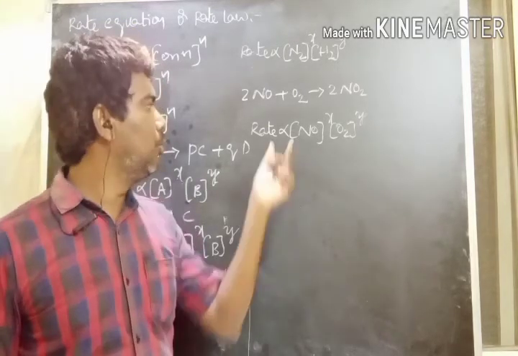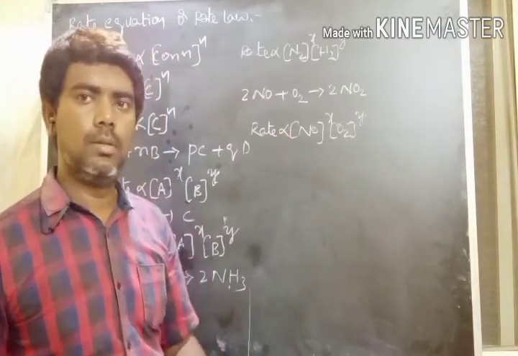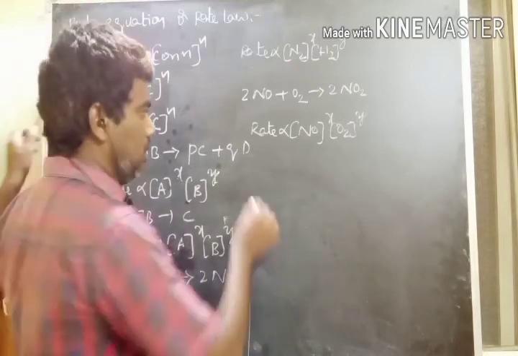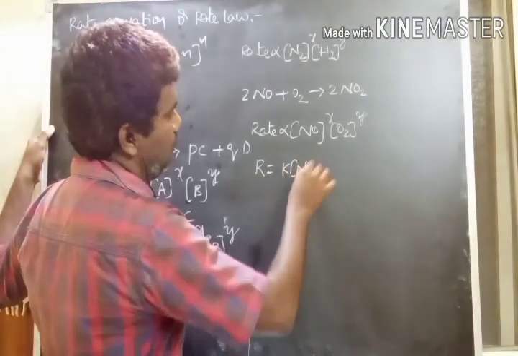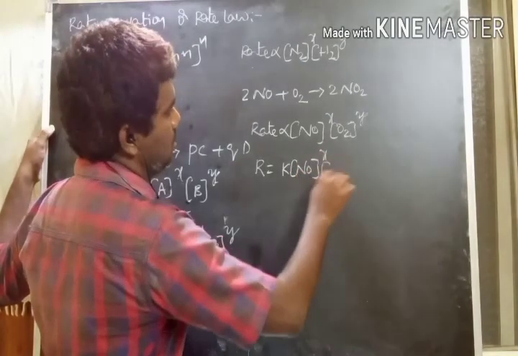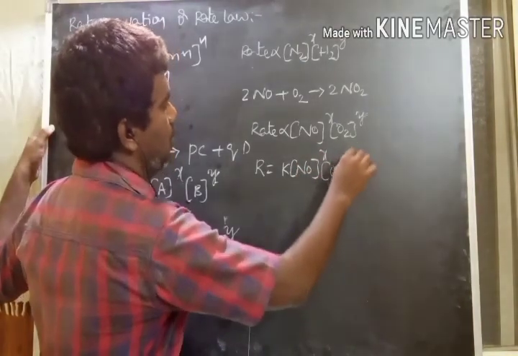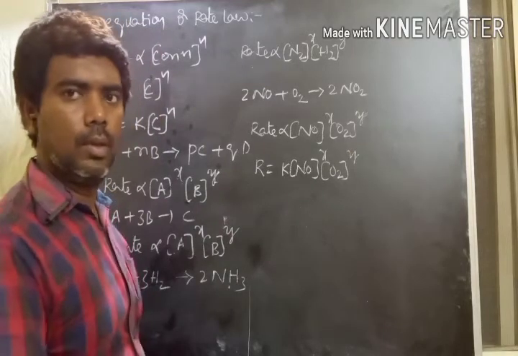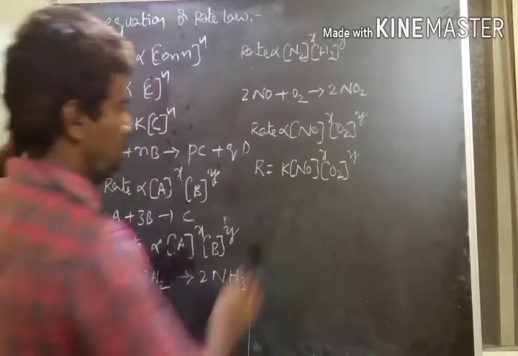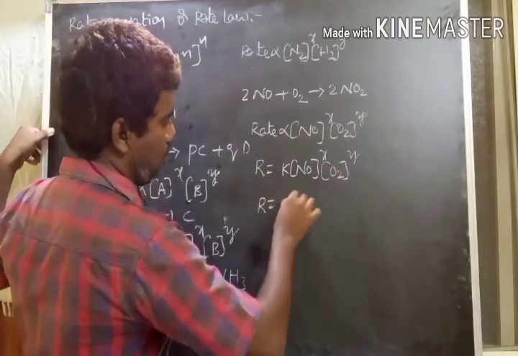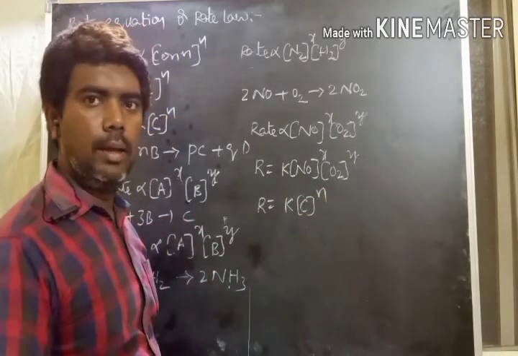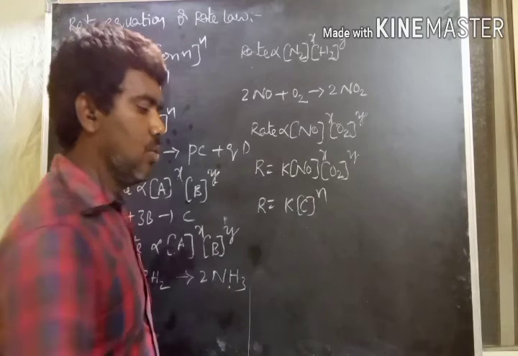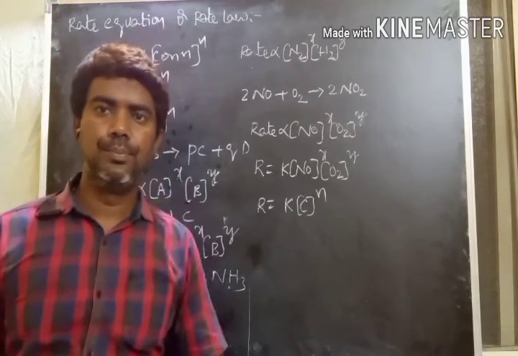Next, when removing the proportionality constant, R is equal to K into NO whole power X and O2 whole power Y. Our general equation is R is equal to K into C power n. Here K is called the rate constant.